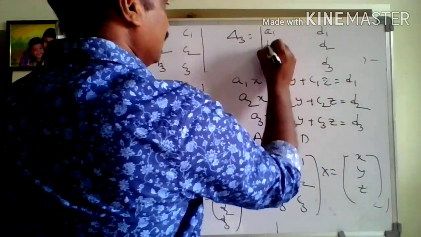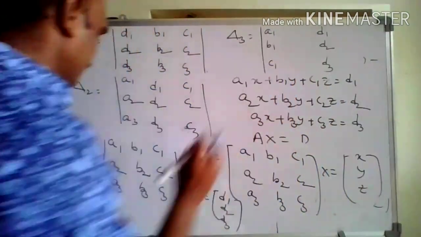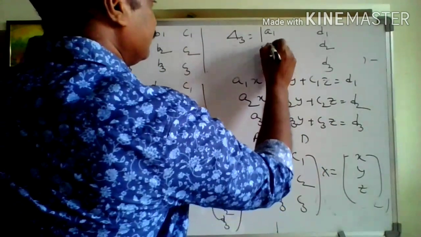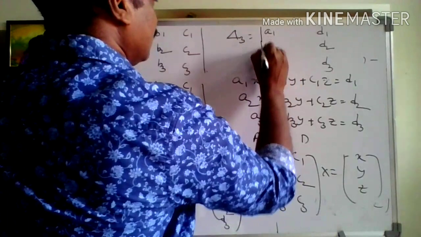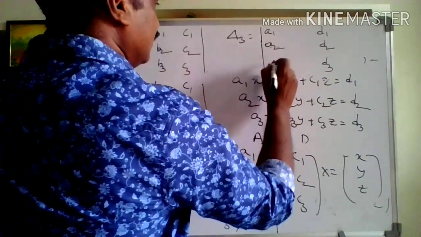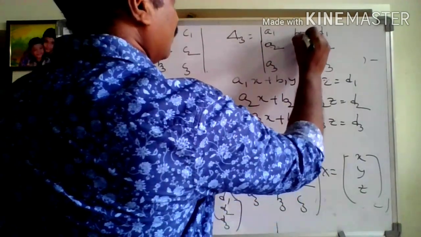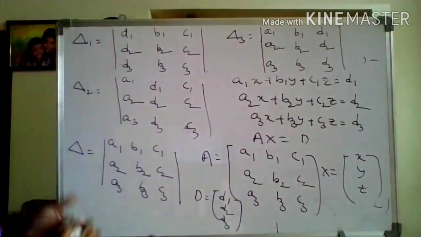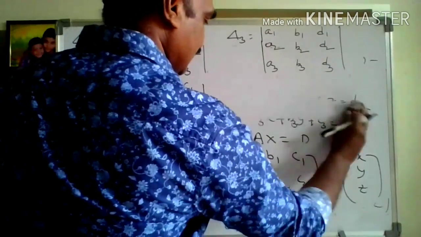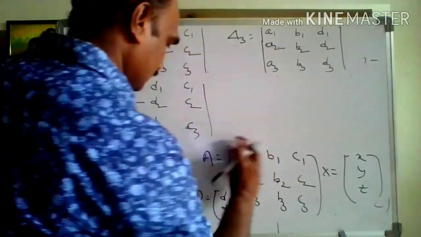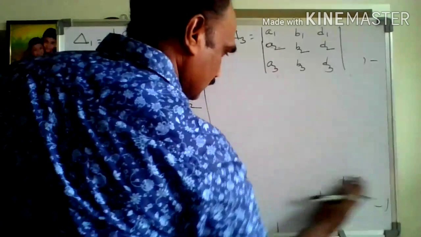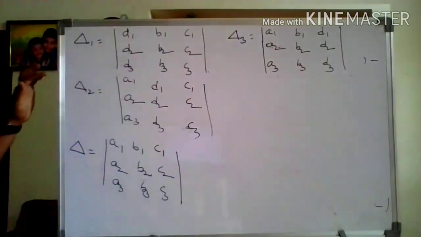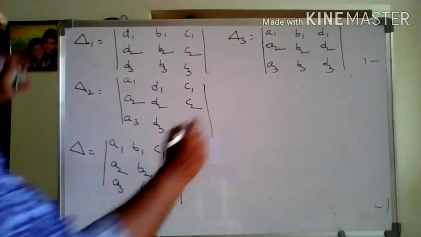First column A1, A2, A3, second column B1, B2, B3. This is delta, delta 1, delta 2, delta 3.